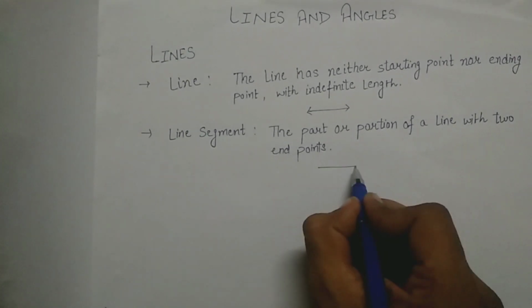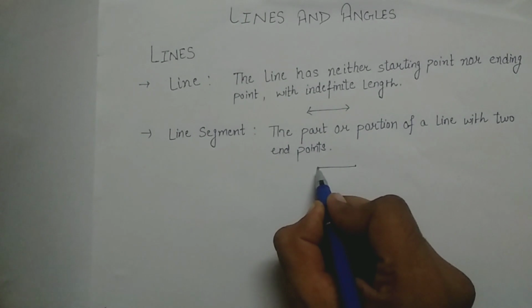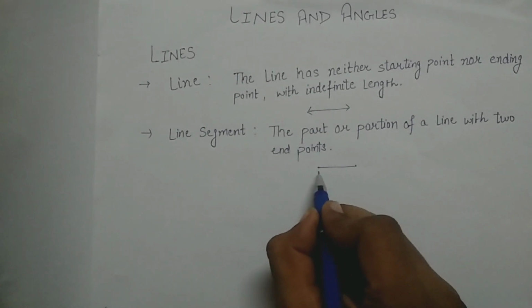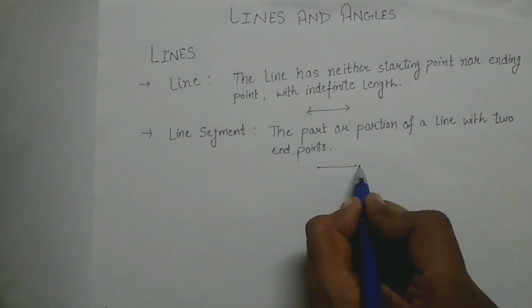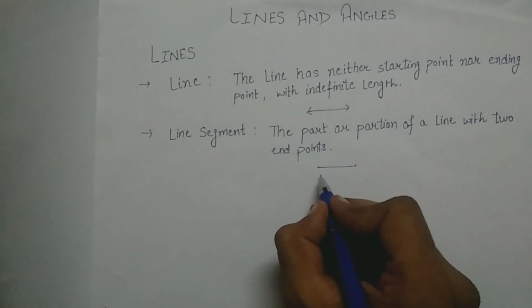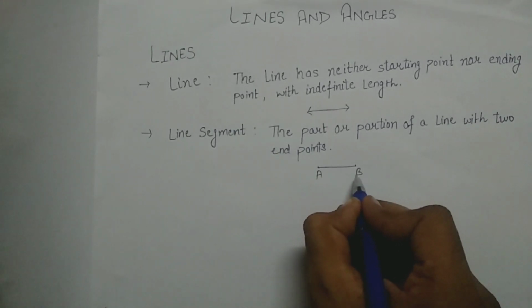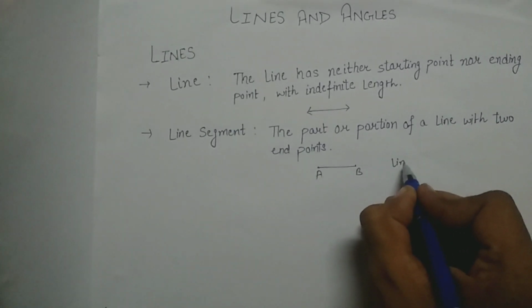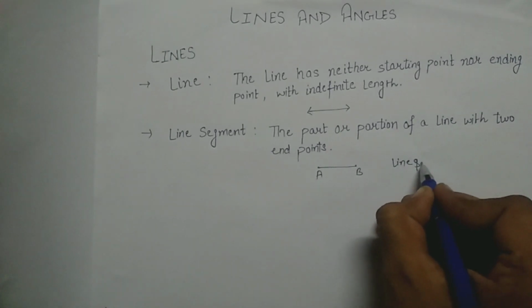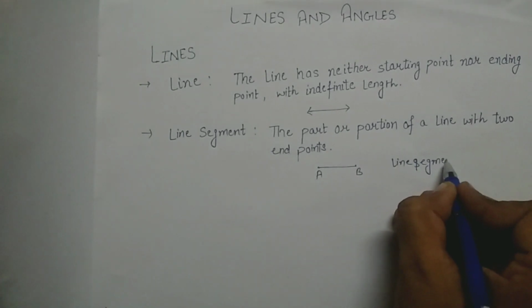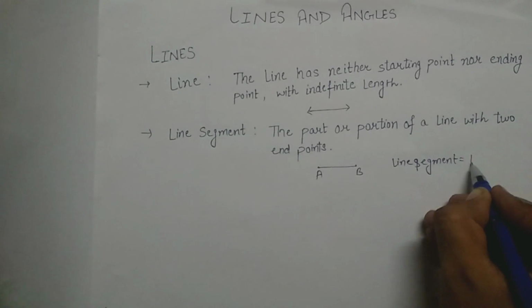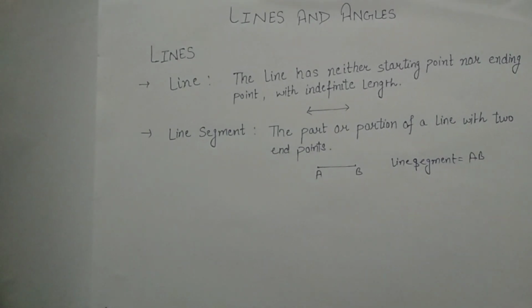Here I am representing a line segment. A line segment is represented with dots, the points. This is the starting point and this is the ending point. So here this is a line segment, equal to AB. I hope you are clear about the line segment.